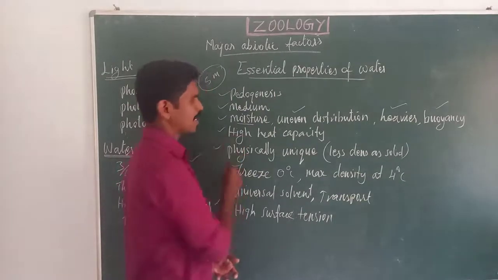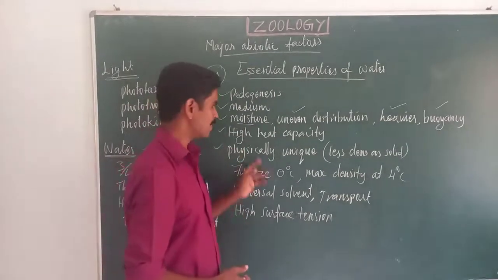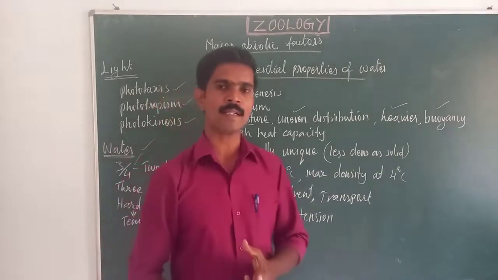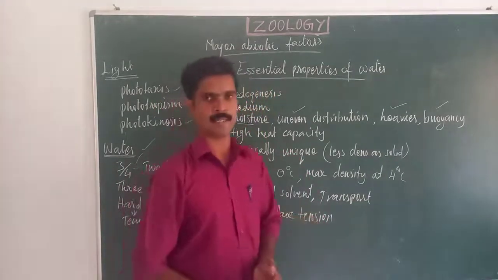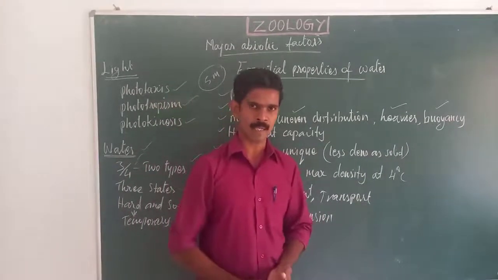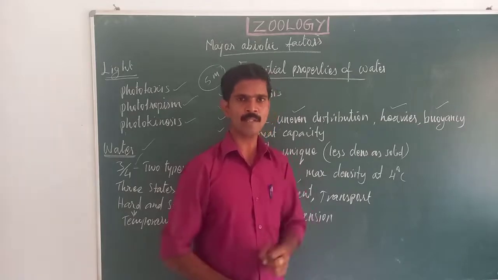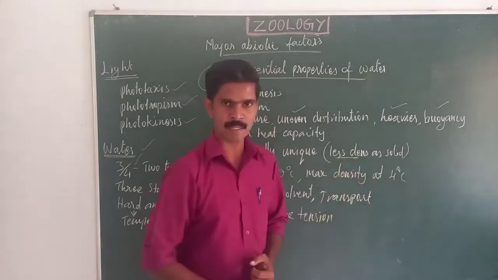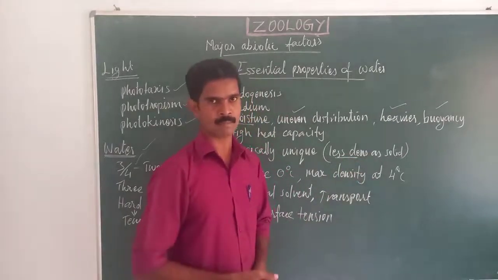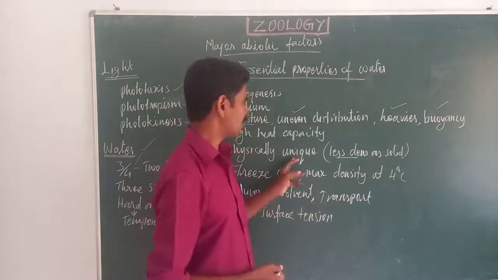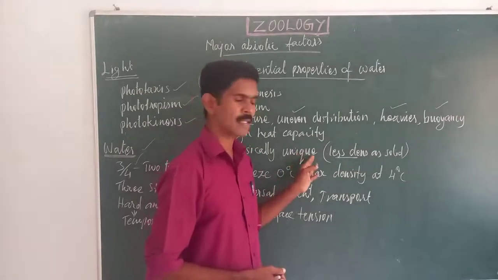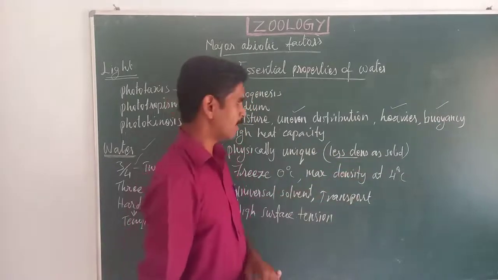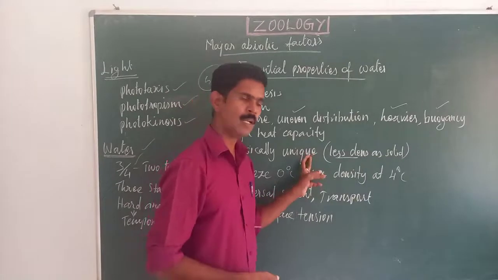Then the next property is physically inactive. Physically inactive means, when the water is in solid condition, for example ice, its density is very much less than the liquid water. So physically inactive means its density is very less when the water is in solid condition than the liquid condition. Hope you have understood.